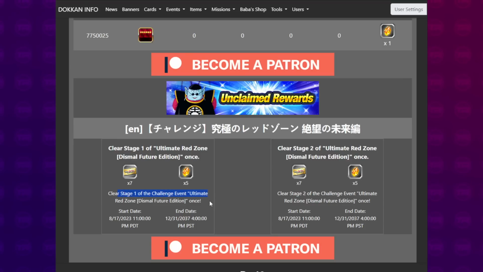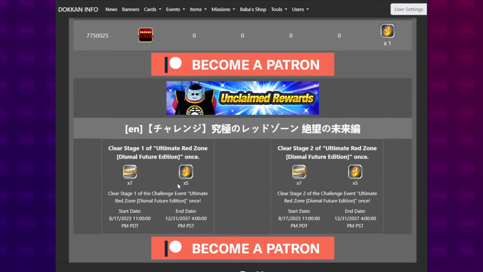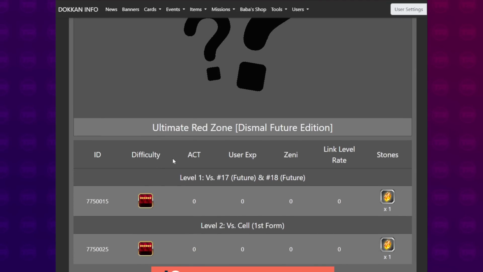The Ultimate Red Zone for Stage 1 and Stage 2 against the Z Future Saga characters are going to be dropping tonight, 6 hours after reset. So look out for those videos. We don't know exactly what these units do. I think the boss data might be in Dokkan Info. I'm not sure, but I will be doing a video on each of these stages, so look out for that.